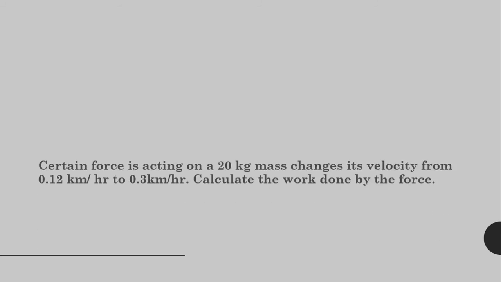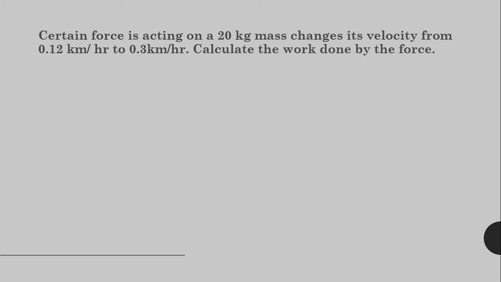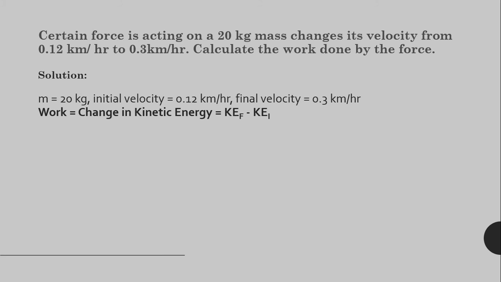Now we will see another example. A certain force is acting on a 20 kgs mass, and changes its velocity from 0.12 km per hour to 0.3 km per hour. Calculate the work done by the force. So what has been given now? Mass 20 kgs, initial velocity 0.12 km per hour, final velocity 0.3 km per hour, and we have to calculate the work done. So work is equal to change in kinetic energy is equal to